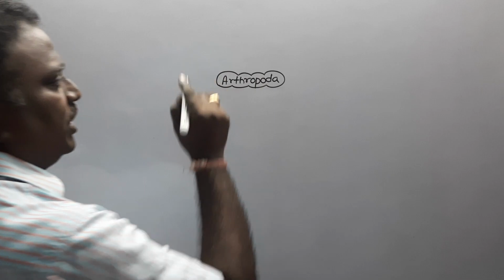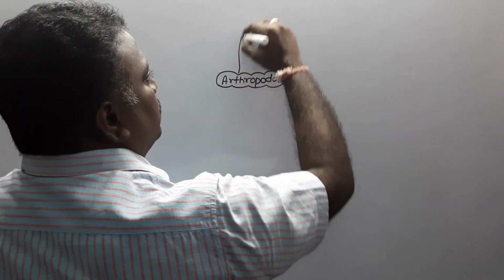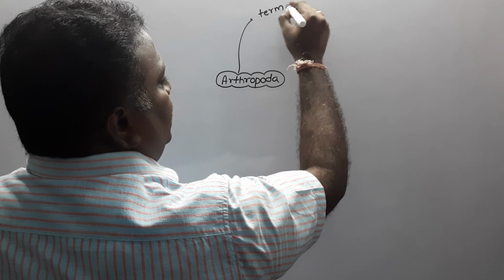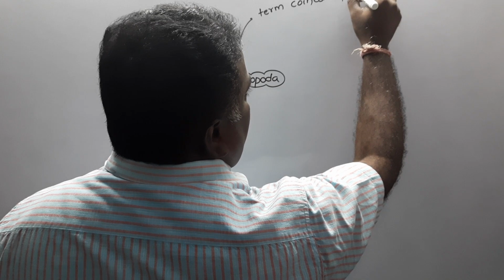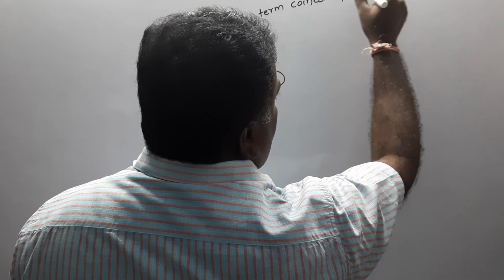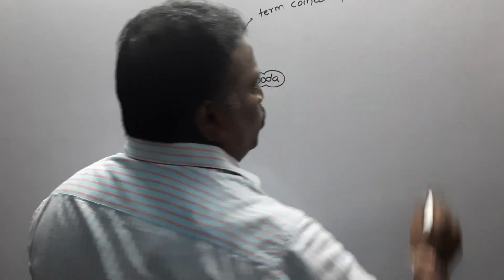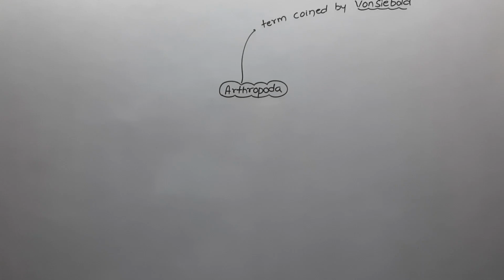Arthropoda. What is the meaning of arthros? Arthros means jointed. Poda is nothing but legs. Jointed leg containing organisms are called arthropods. The term Arthropoda was coined by Von Siebold. Who is the person that coined the term? Von Siebold is the person who coined the term Arthropoda.